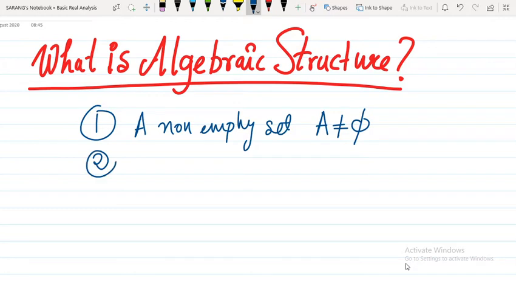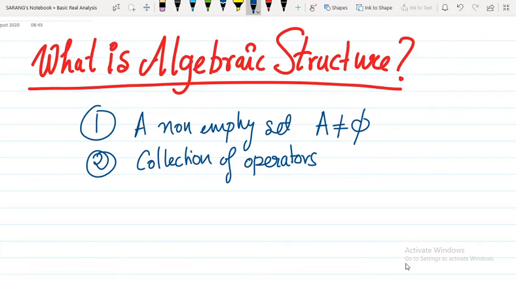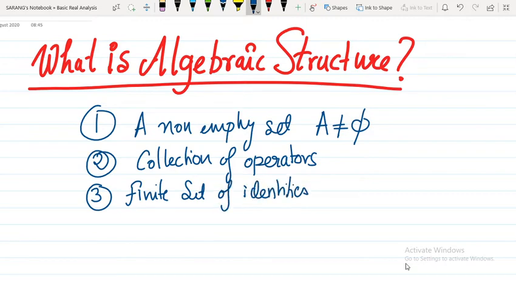The second thing you need to have is a collection of operators. The third thing you need to have is a finite set of identities which these operators follow. These identities are called axioms.